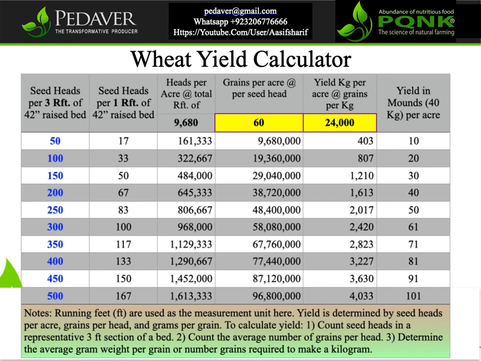To calculate yield: 1. Count seed heads in a representative 3 feet section of a bed. 2. Count the average number of grains per head. 3. Determine the average gram weight per grain, or the number of grains required to make a kilogram.